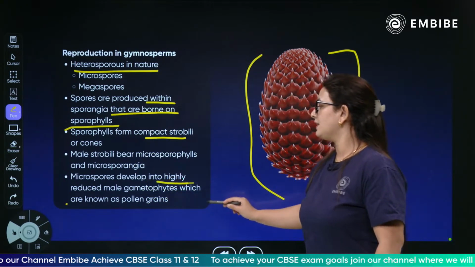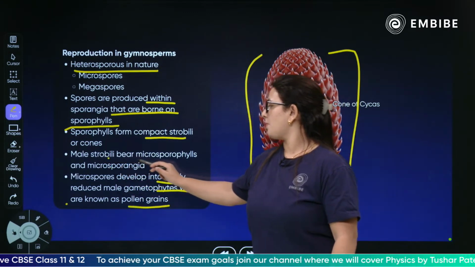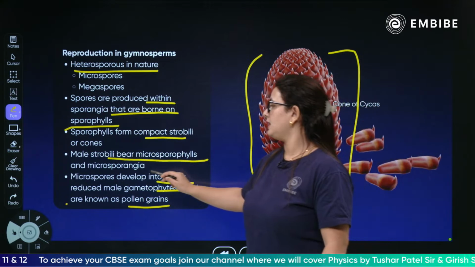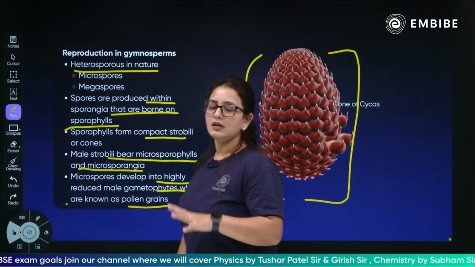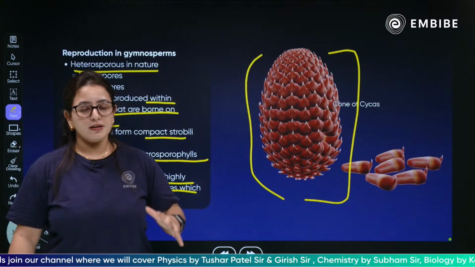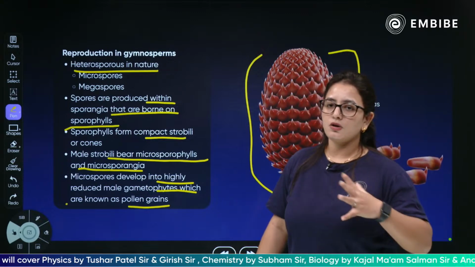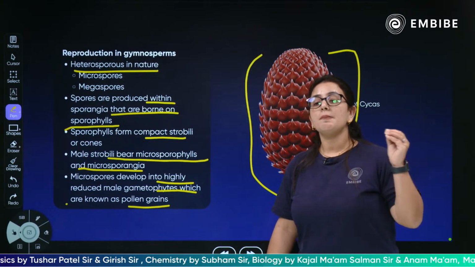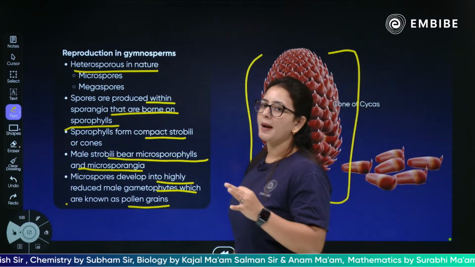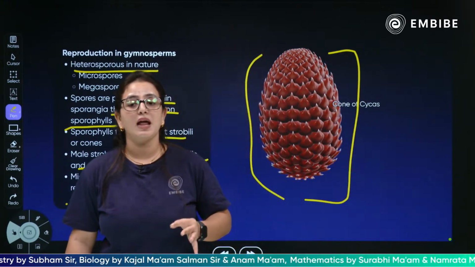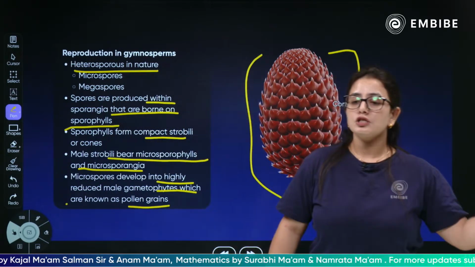Microspores develop into highly reduced male gametophytes, which are also known as pollen grains, and the male strobili bear microsporophylls and microsporangia. The sporangia are responsible for the formation of spores.